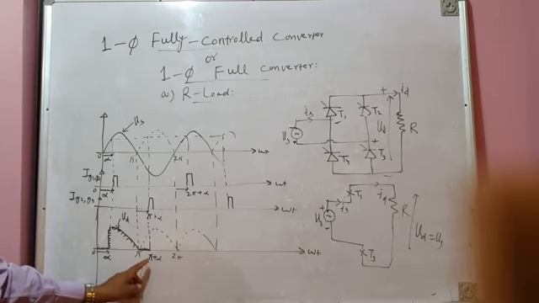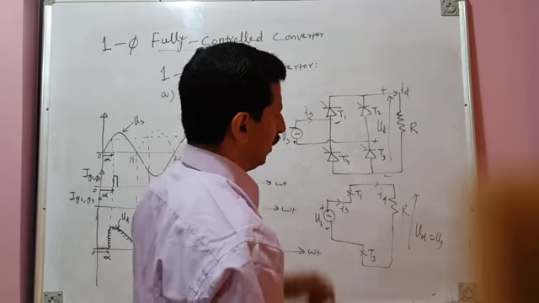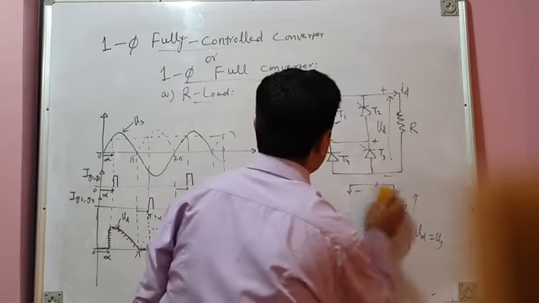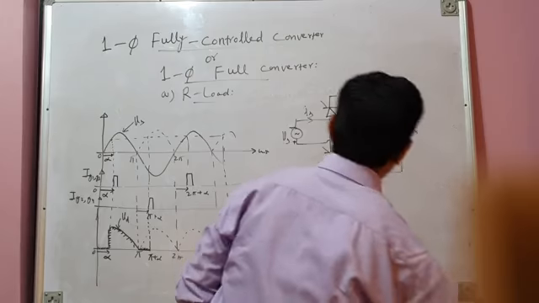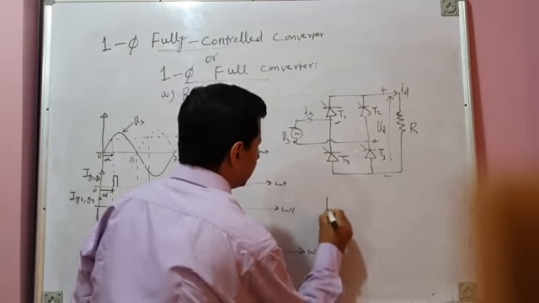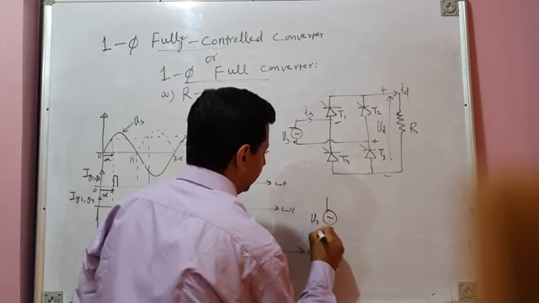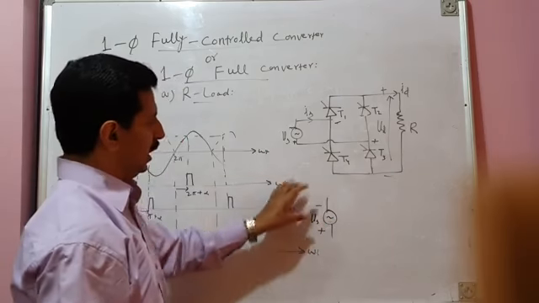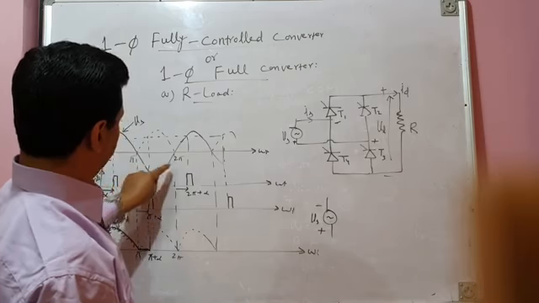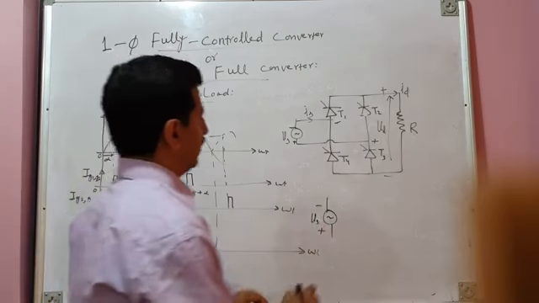At omega t equal to pi plus alpha, the T2 and T4 pair is fired. This pair immediately goes into conduction and the equivalent circuit becomes like this. Now this is your source voltage Vs with reverse polarity. Your source voltage is now going through the negative half cycle. So this is plus, this is minus.